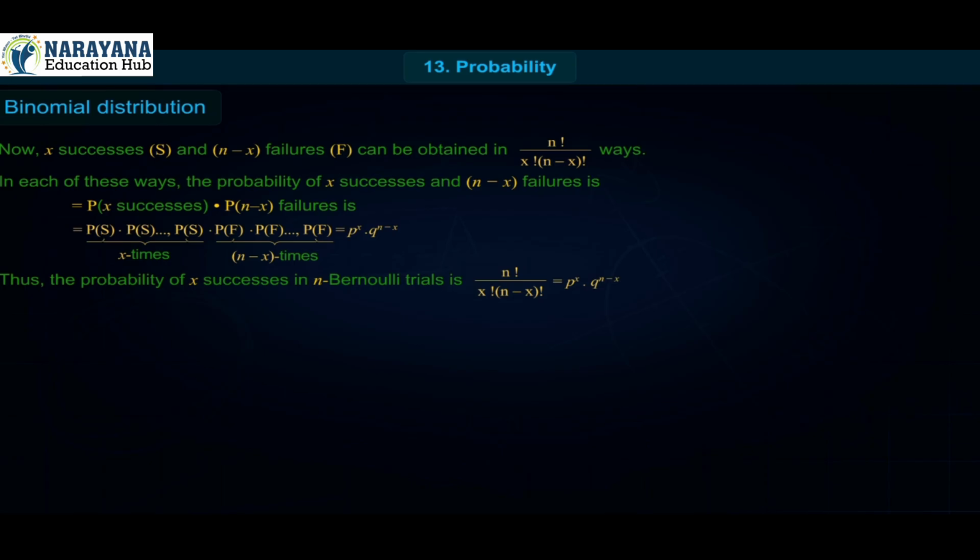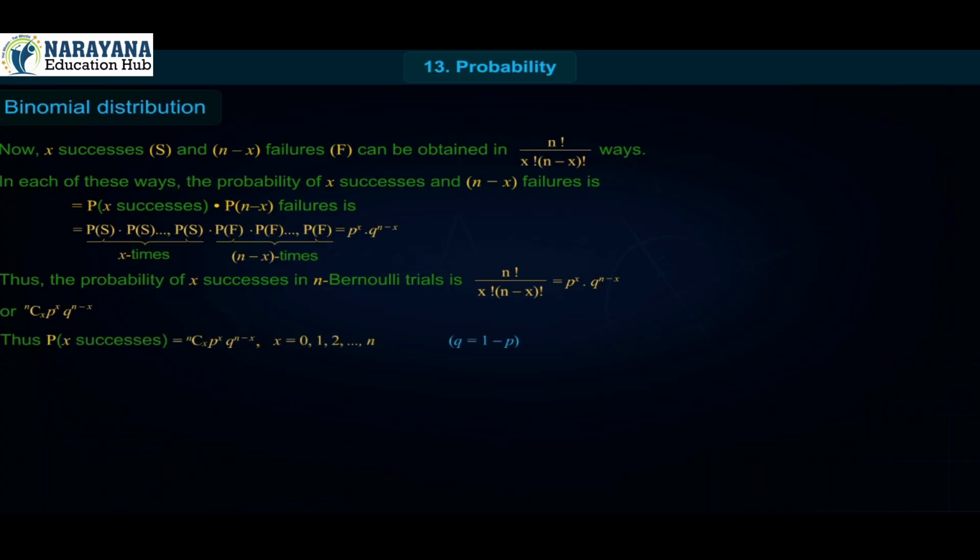Thus, the probability of x successes in n Bernoulli trials is n factorial upon x factorial into n minus x factorial into p raised to x into q raised to n minus x, or nCx p^x q^(n minus x).